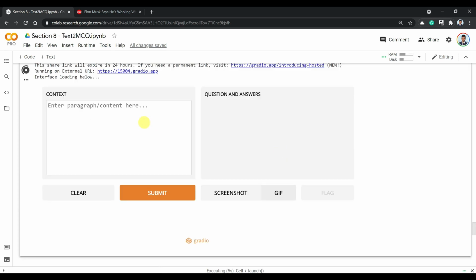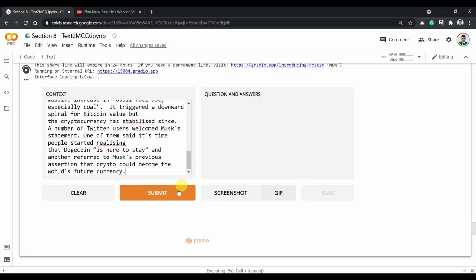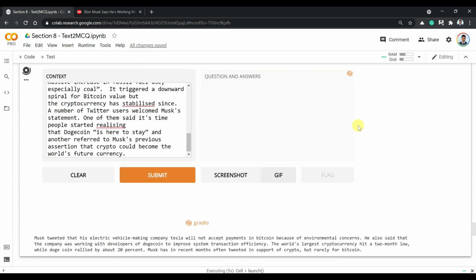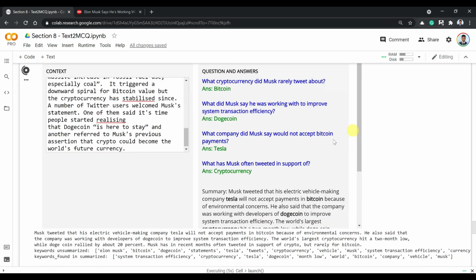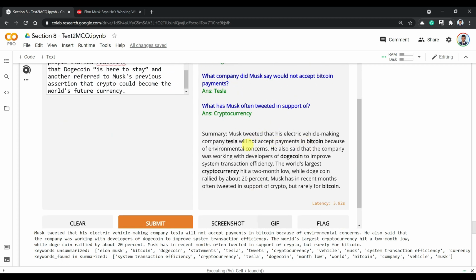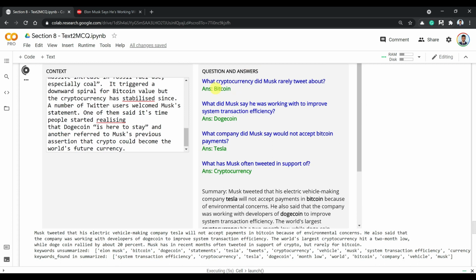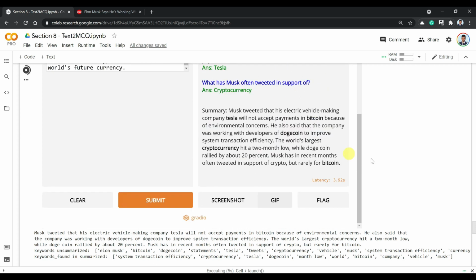So here we are doing intermediary visualization. This is without the distractors. So without the distractors, from this whole text we extracted the summary. This is the summary, and these are the highlighted keywords that we extracted using our keyword algorithm. And for each of the keywords we generated a question. What cryptocurrency did Musk rarely tweet about? Answer is Bitcoin. Similarly, we generated these questions.